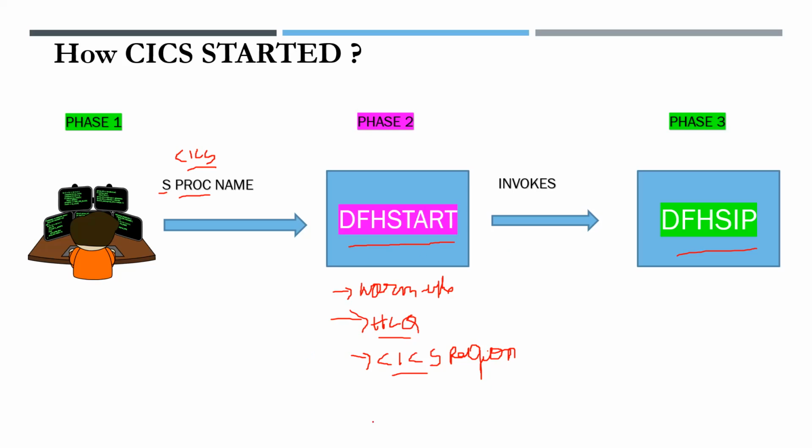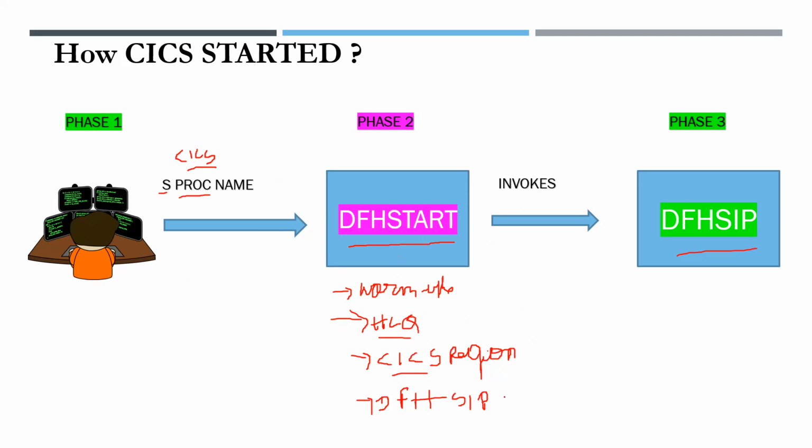It also consists of the suffix to invoke DFHSIP. Suffix means like DFHSIP1, DFHSIP2, which DFHSIP procedure to be taken, which DFHSIP procedure is defined by the user, is in DFHSTART.